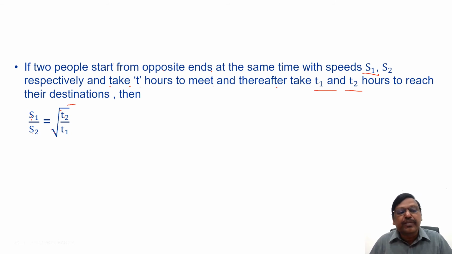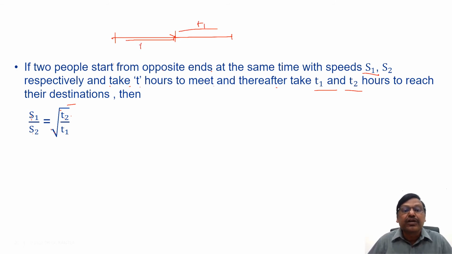I know speed and time will be reverse, but why am I not writing simply square root of t2 by t1? Because this is not the time taken for the entire journey. This is the time taken from the meeting point to the destination, not for the entire journey. Please remember. That is the reason this is the shortcut.